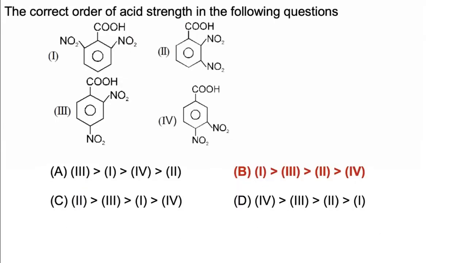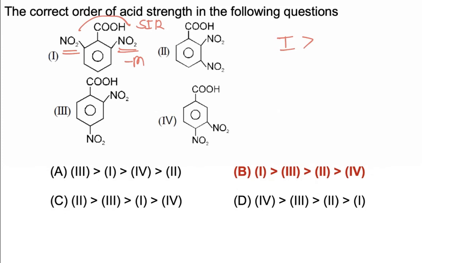In this question we have to compare the following acids in decreasing order of acidic strength. Now the first molecule has the -M effect of both NO2 groups, along with the SIR effect. -M and SIR both will increase acidic strength and hence the first is most acidic.